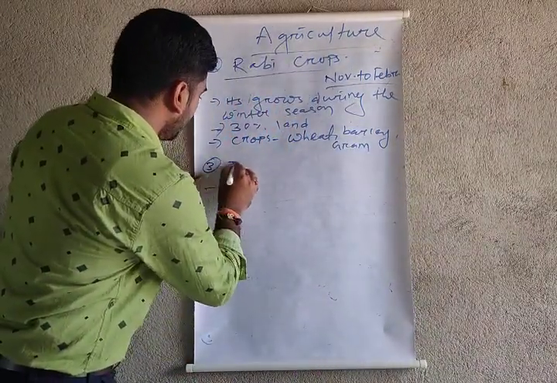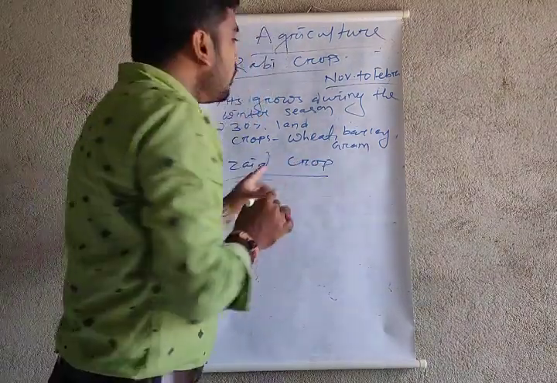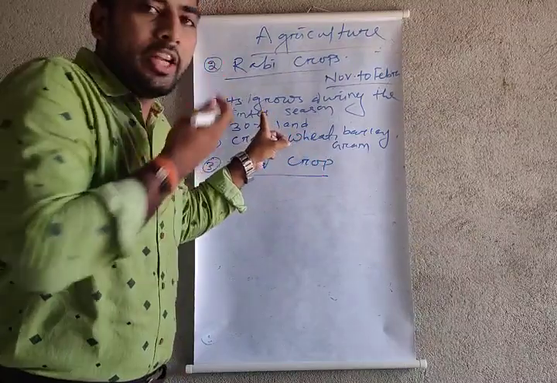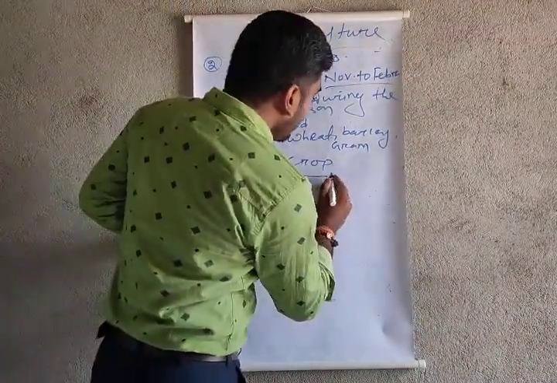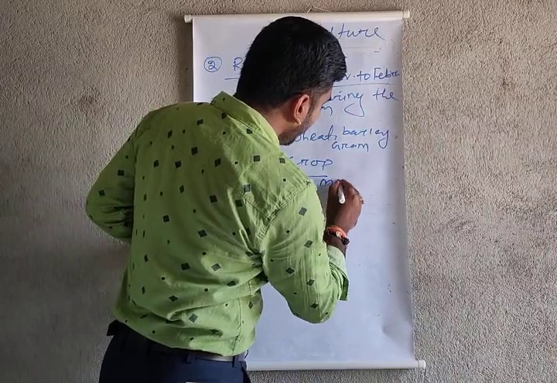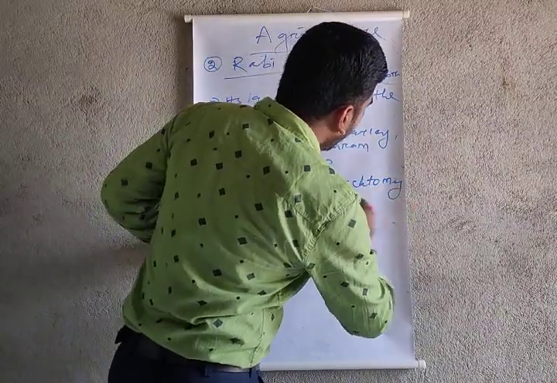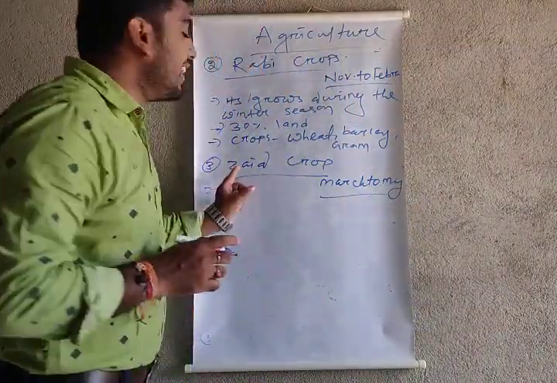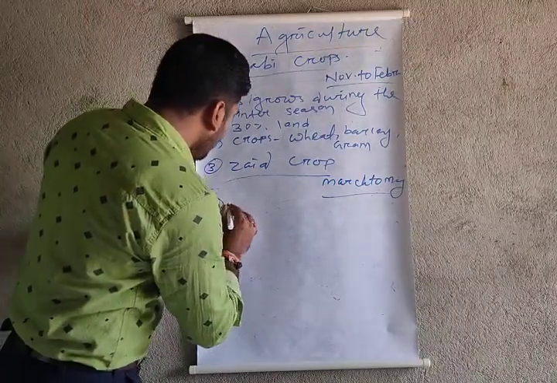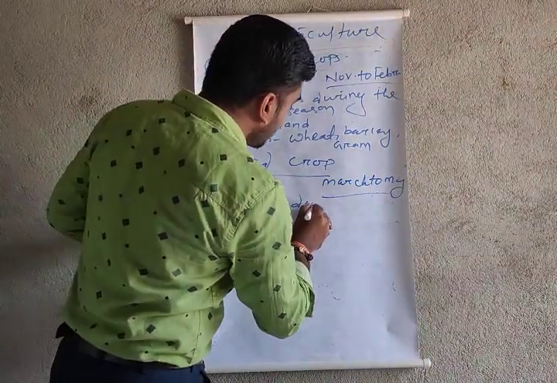Now third, the jaid crop. If you need this note, you should pause your video and write it down in your copy. The jaid crop is grown in the months of March to May, from March to May, during the summer season.